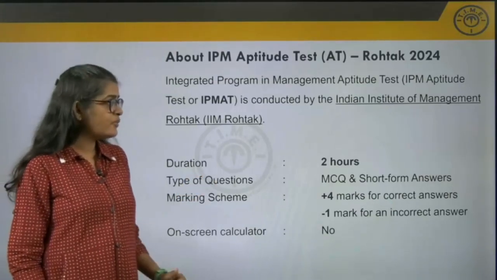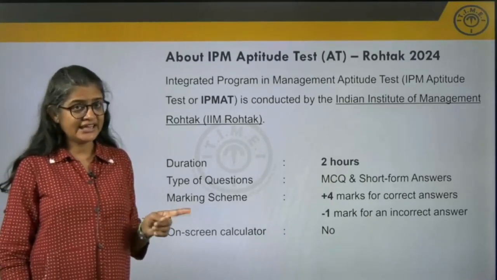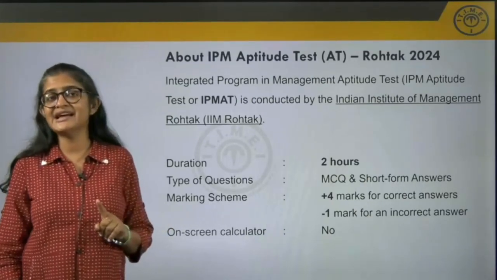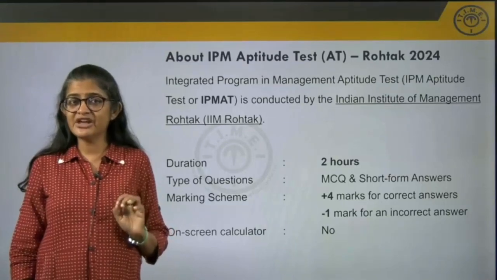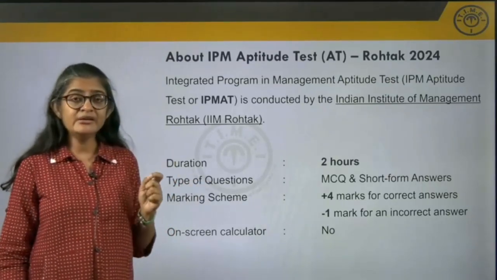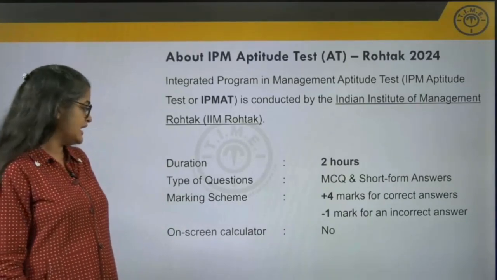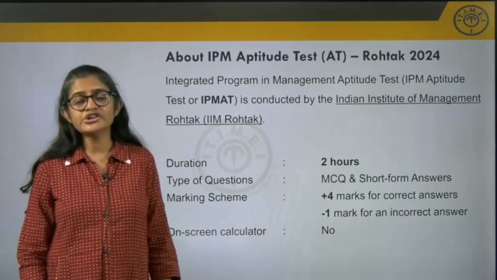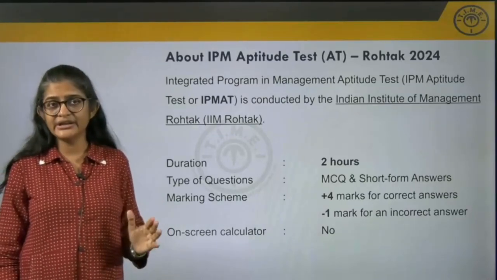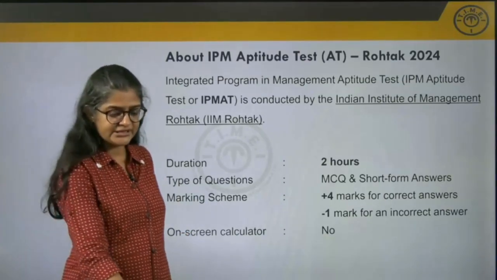You get 4 marks for every correct answer, but there is negative marking also, which means that accuracy becomes very, very important. You get 1 negative mark for every incorrect answer, and you are not allowed to use calculators. There is no on-screen calculator that is provided.